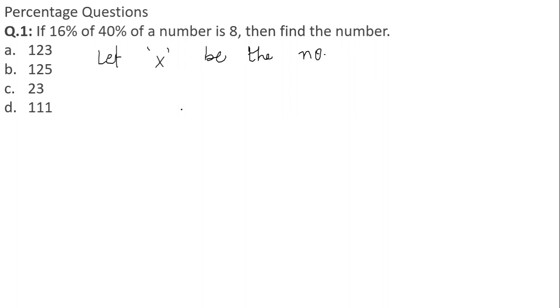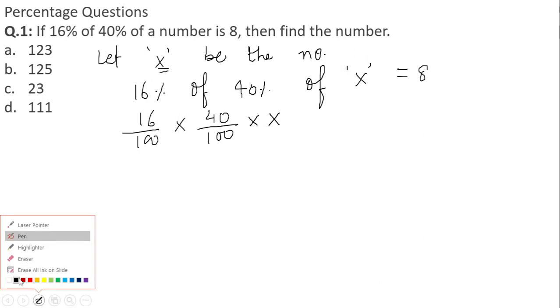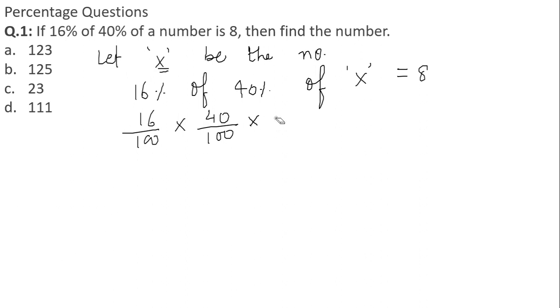Now as per the given question, 16% of 40% of a number, which we have considered to be x, is equal to 8. 16% can be written as 16 upon 100. Of means multiplication. 40% again can be written as 40 upon 100, into x, will give us a number which is 8.